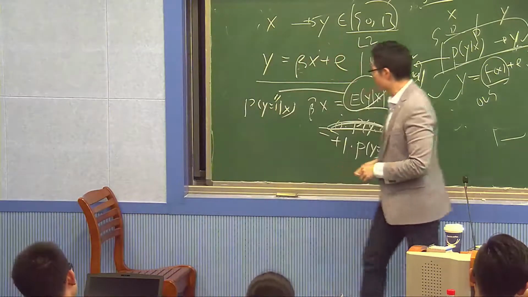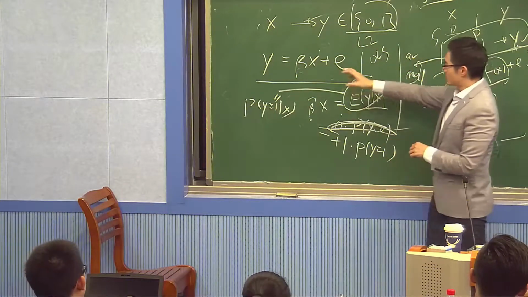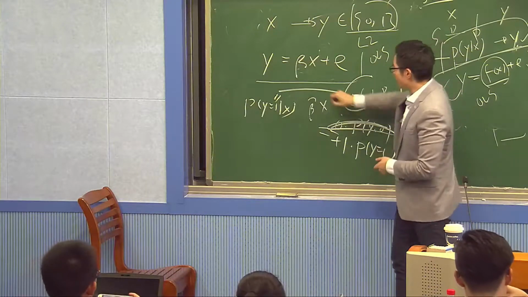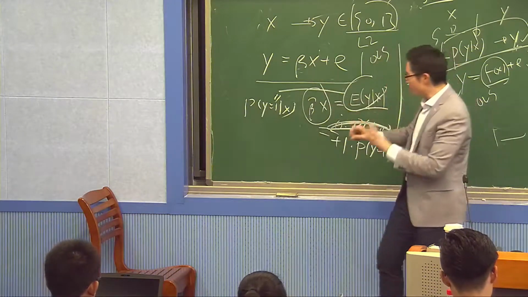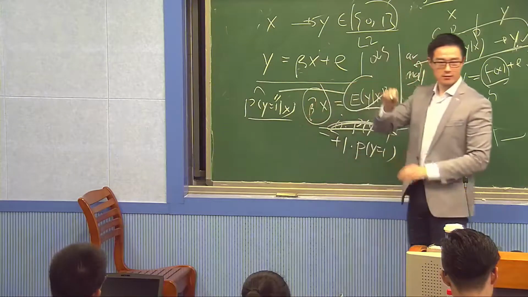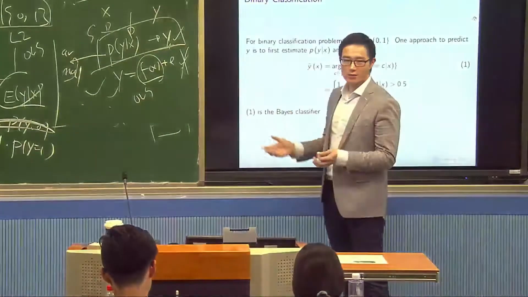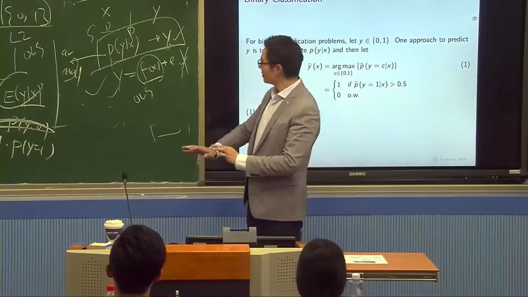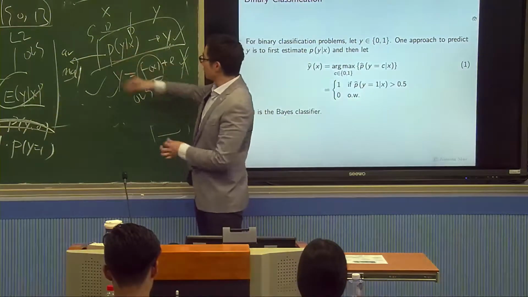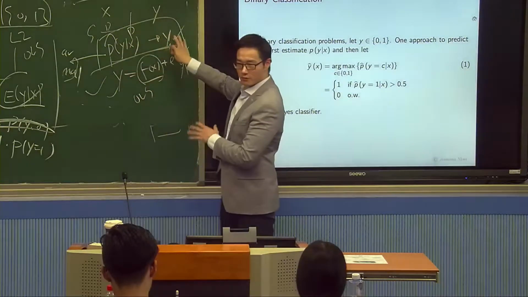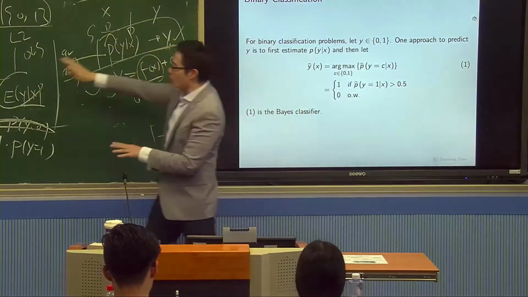So what I'm saying is, if you run a linear regression, what you get is an estimate of this probability. Of course you can use linear regression, because again our approach is to estimate this probability first and use it to predict y, and the linear regression will give me this probability.